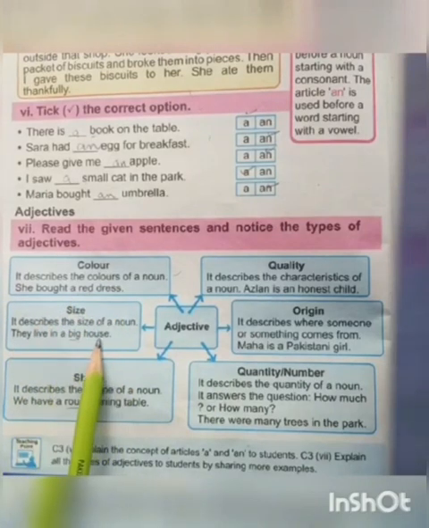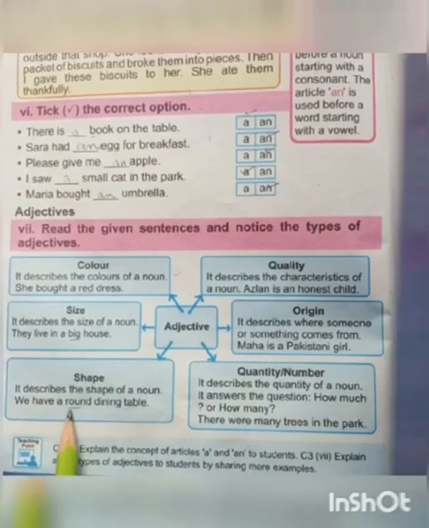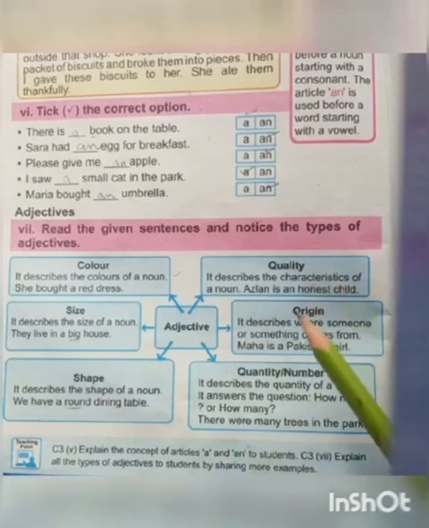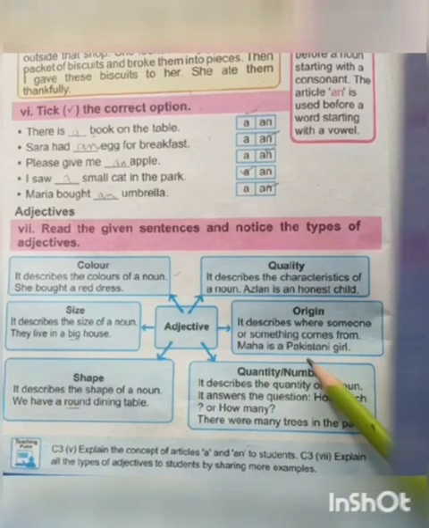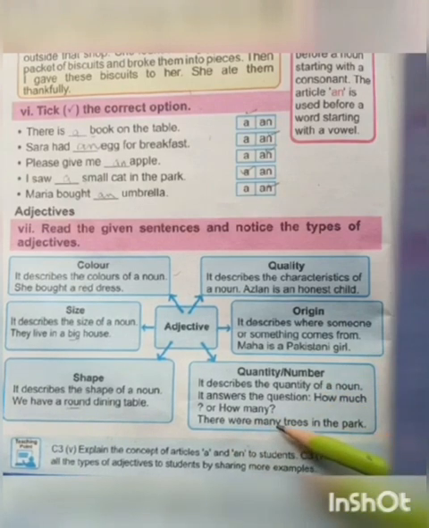And they live in a big house. Here big is telling about size. And we have a round dining table. Here round is an adjective which is telling about the shape. Aslan is an honest child. Here honest is telling about the quality. Maha is a Pakistani girl. Here Pakistani is telling about the origin. This is also an adjective. And adjectives tell about the quantity or number of the nouns. There were many trees in the park. Here many is adjective of quantity or number, which is telling about the trees.